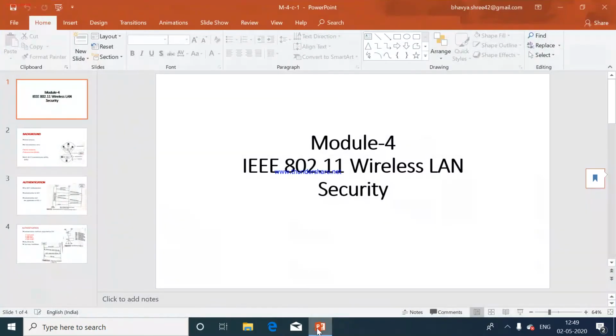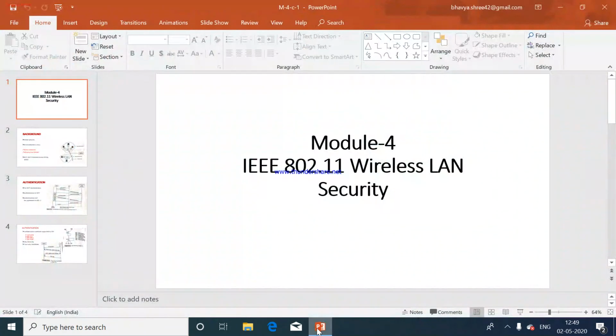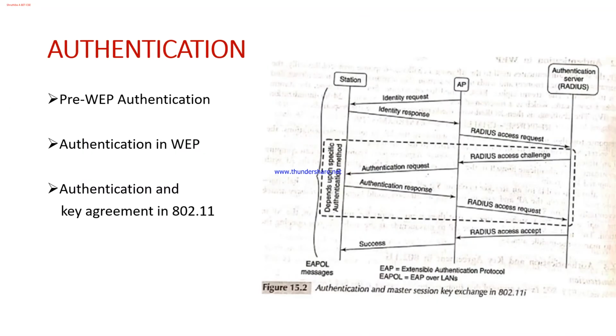So to move on, we were discussing the authentication. The last topic that we are supposed to discuss here is authentication and key agreement. First we'll be understanding what authentication is and what advancement was done for WEP in later days. First I'll be explaining the authentication, and next I'll be explaining the key agreement.